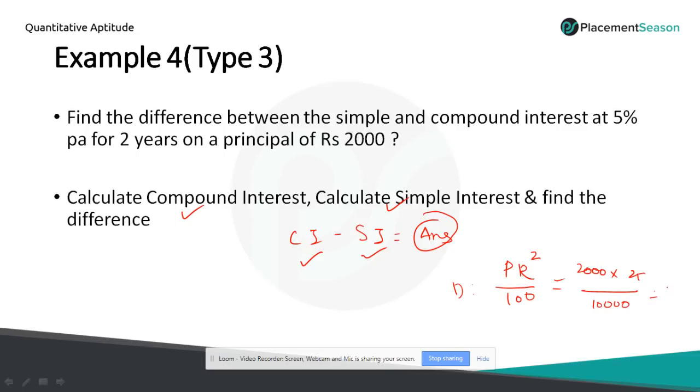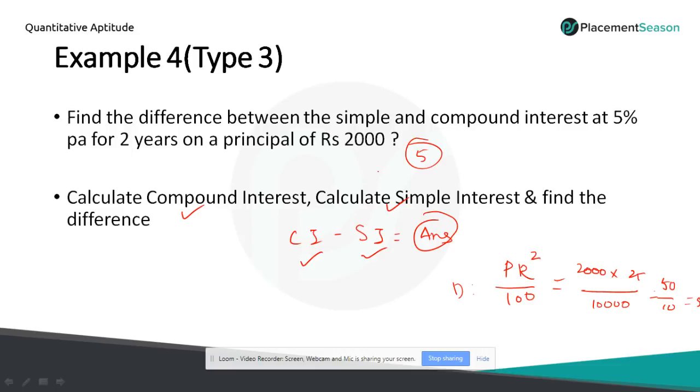So simplify it, get 50 by 10, the value will be 5. So the answer for this question is 5. So no need to calculate compound interest and simple interest separately. Just use this formula.